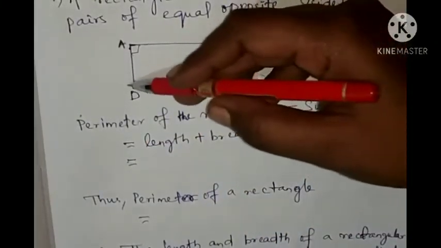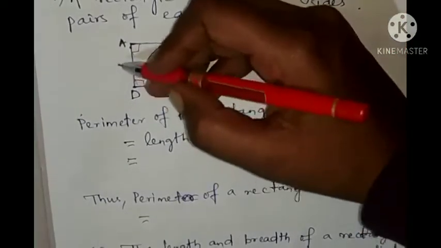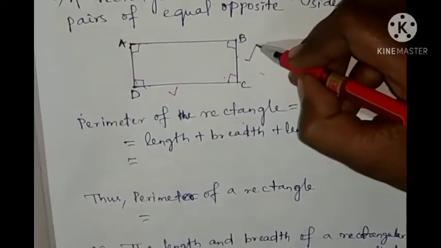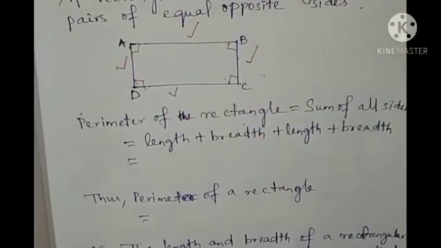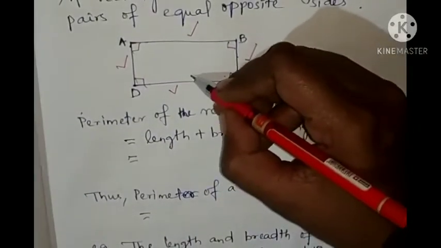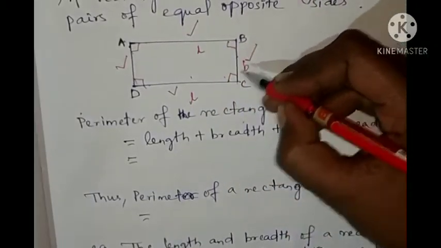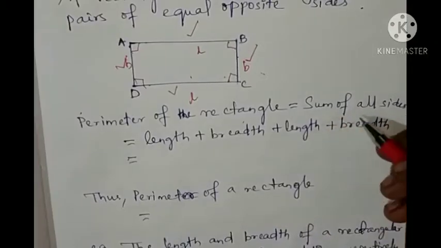So length plus breadth plus length plus breadth. If I take this as length, then this is breadth, then this is length, then this is breadth.